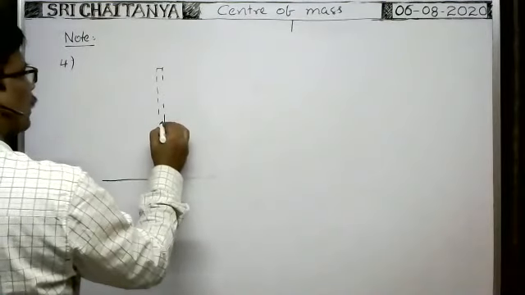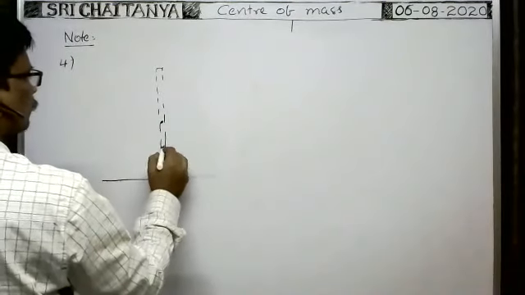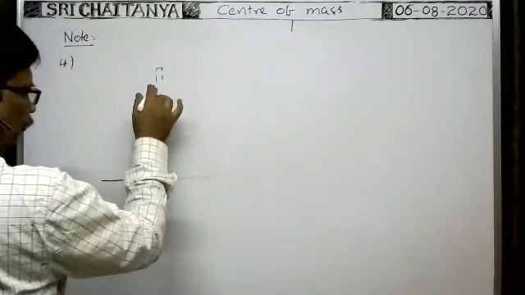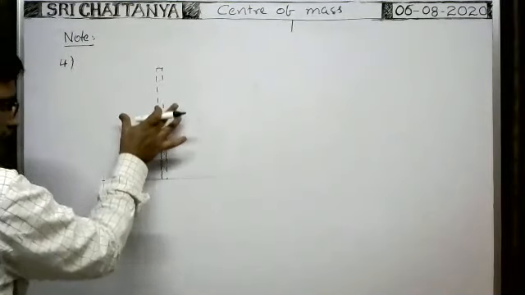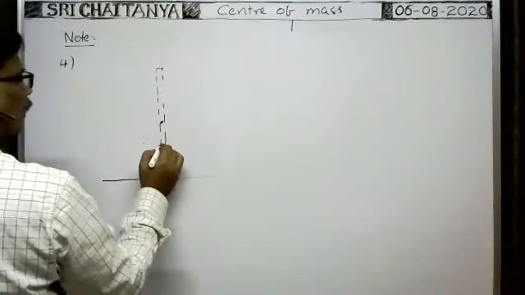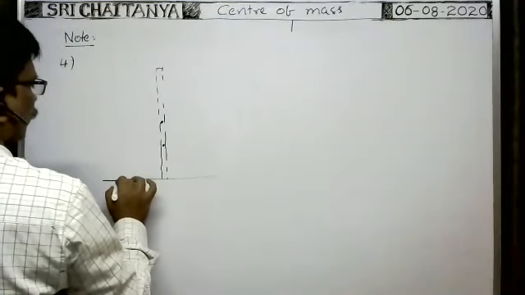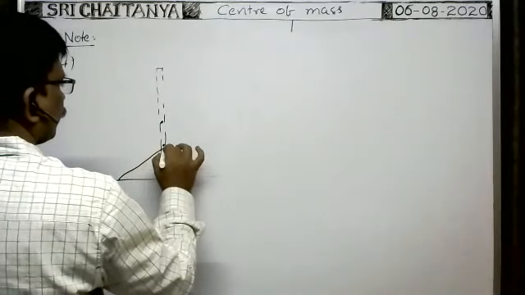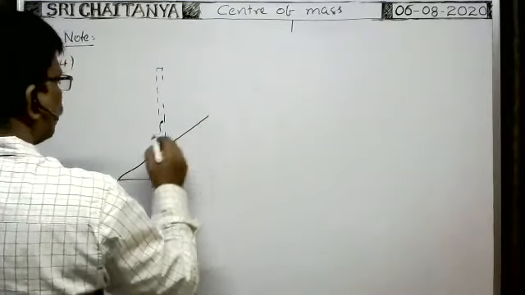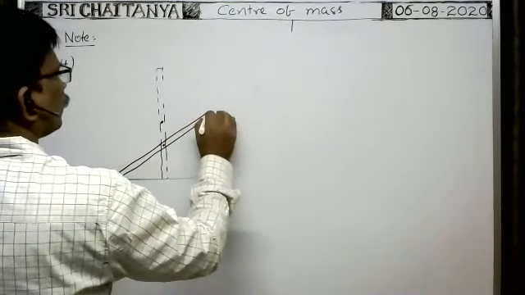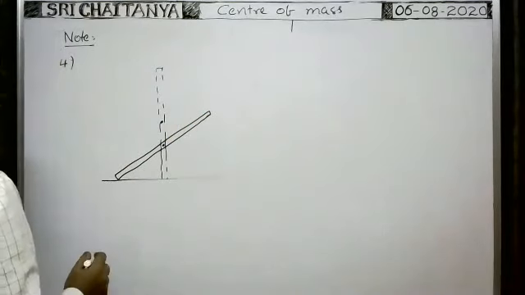Here it is the central mass. Suppose after some time the central mass turns like this and the rod falls like this. Then whenever the central mass is here, the position of the rod is like this.